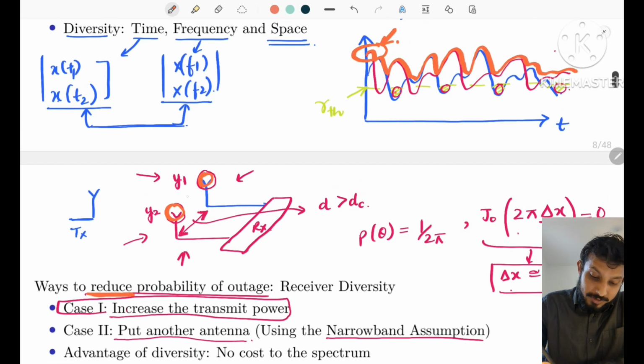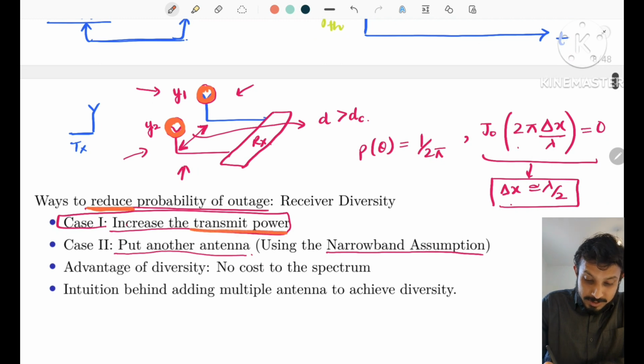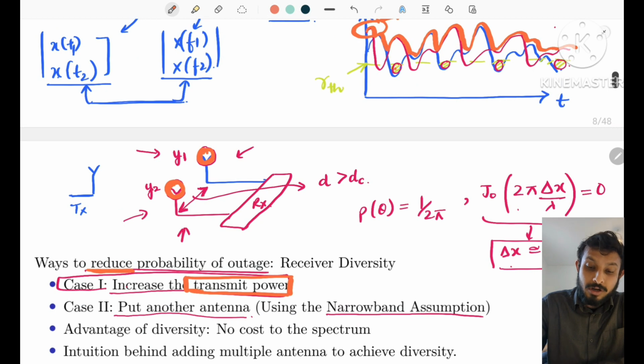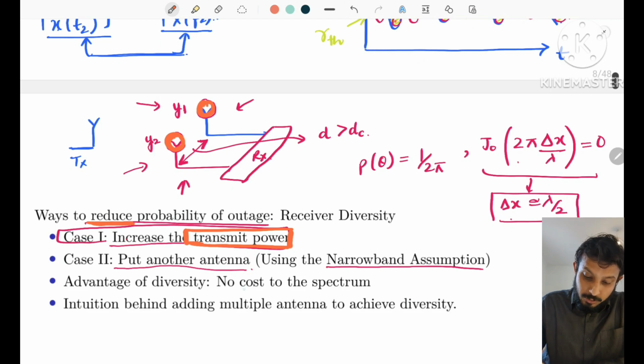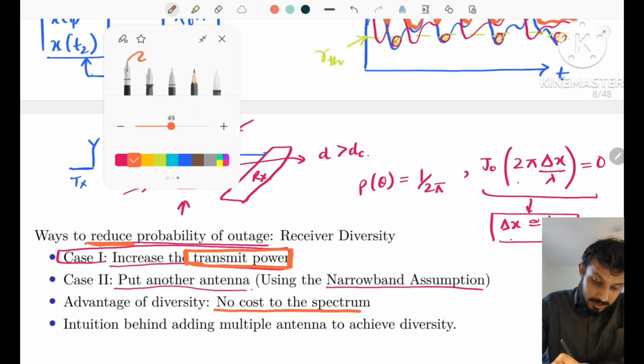The advantage of this receiver diversity, when we have multiple antennas at the receiver, is that we are not utilizing more transmit power. In this case, the power is the same, and we are not utilizing extra time and extra frequency resources. So there is no cost to the spectrum. But yes, there is a cost associated with this kind of diversity.